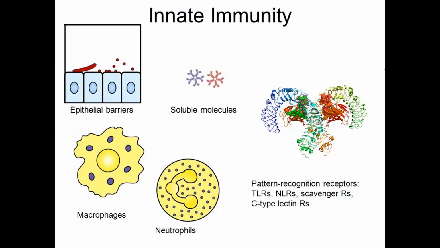Just have a look at this figure. You can see epithelial barriers. Epithelial barriers mean the barriers which are present in our skin, in the outer epidermis, or in the inner lining of our body. They form the epithelial barriers. Then here you can see some cells, macrophages and neutrophils. So they form the cellular barriers. The soluble molecules are shown over here in the image. They form the physiological barriers. And here some receptors are shown. They form the cytokine barriers. So different types of barriers are present inside our body, which are responsible for giving us immunity that is non-specific.